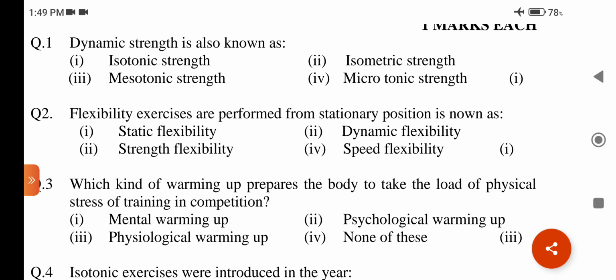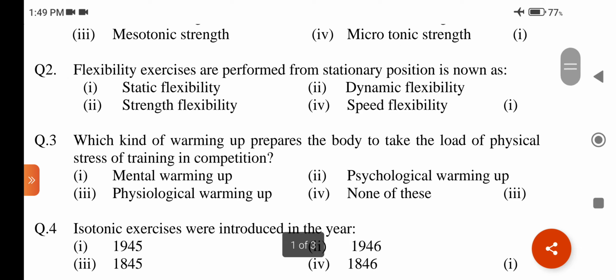Question number 3. Which kind of warming up prepares the body to take the load of physical stress of training in competitions? Option first, mental warming up. Second, psychological warming up. Third, physiological warming up. Fourth, none of these. Answer is option third, physiological warming up.